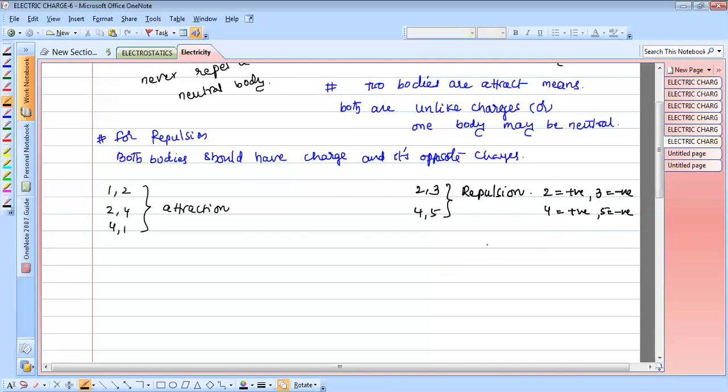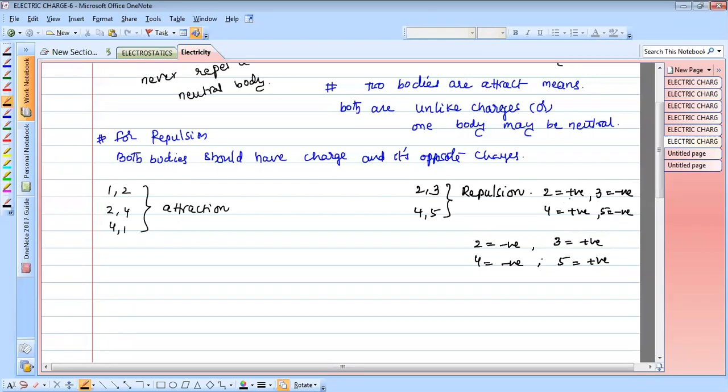Otherwise, you can write 2 negative and 3 positive, 4 negative, 5 positive. For repulsion they should have charges, for attraction unlike charges.